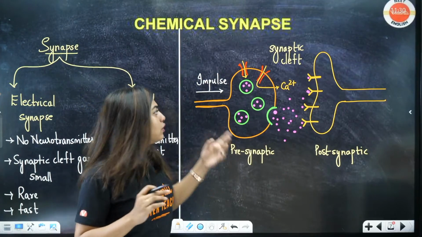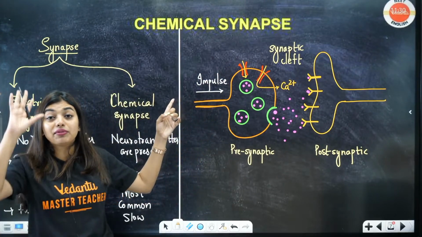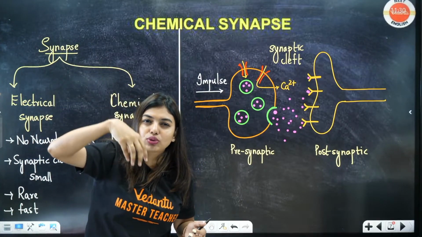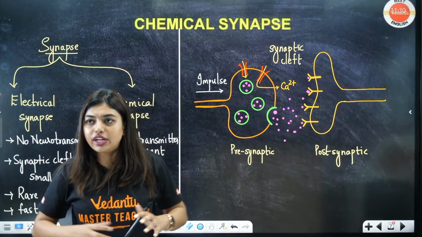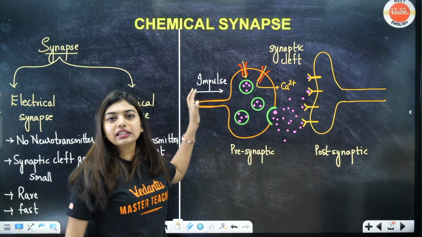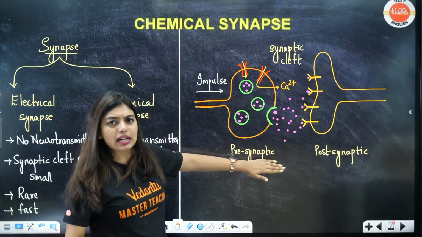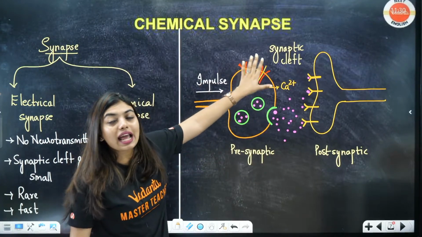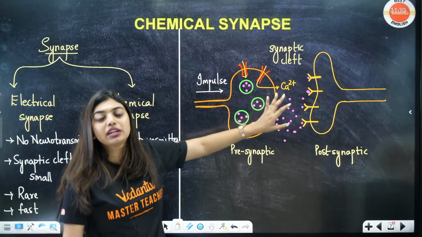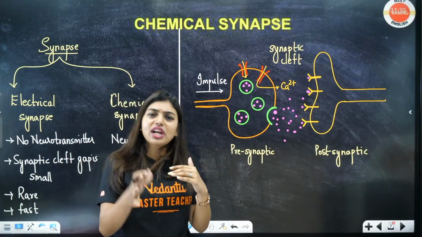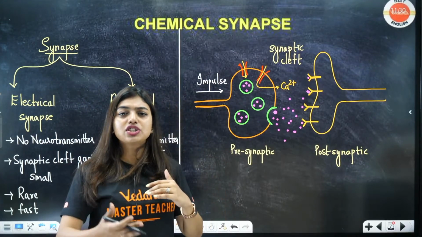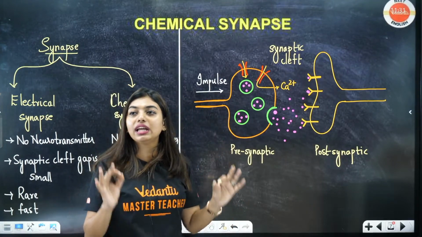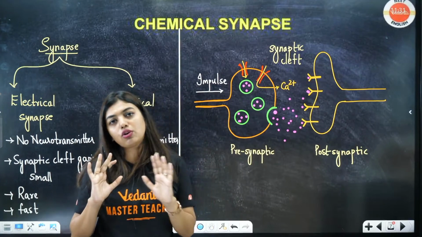The first thing is that the impulse has to be carried. The dendrite collects the information, it comes through the cell body, through the axon, and reaches the axon ending. As it reaches the axon ending, the impulse is passed to the presynaptic, since the axon ending is the presynaptic. When the impulse is passed, the calcium gated channels on the presynaptic lobe will open. Many channels are there, student: chloride ligand channels, magnesium channels, and many others. But here you only have to remember the calcium channels according to your NCERT.